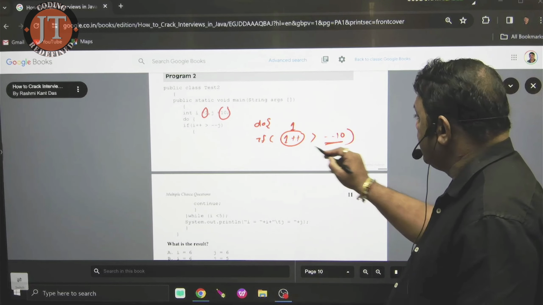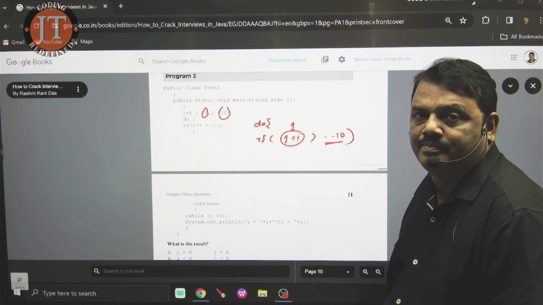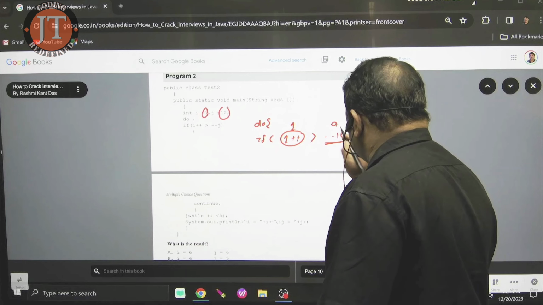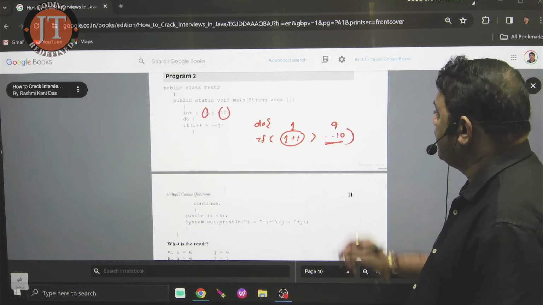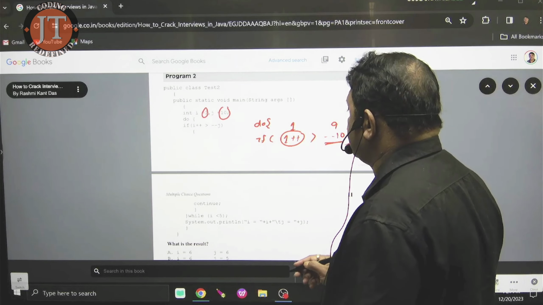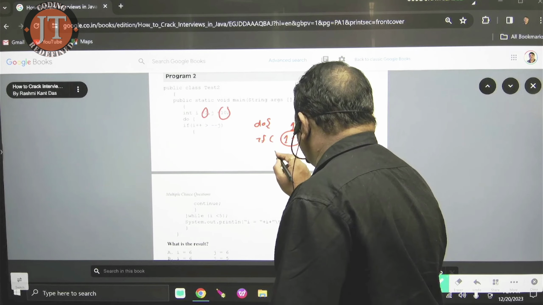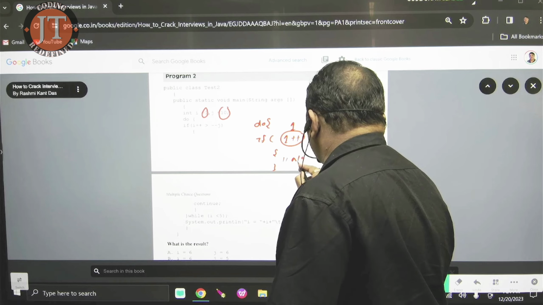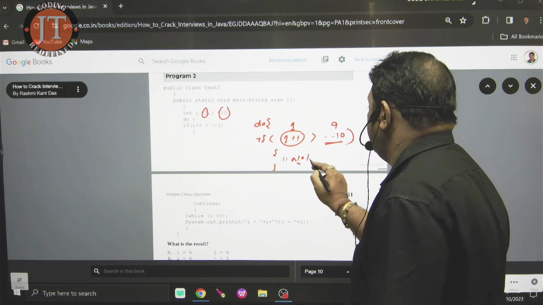It is a post increment, it is a pre decrement. Now pre decrement, so --10 means 9. Is 1 greater than 9? No, the condition is not satisfied. When the condition is not satisfied, the statement is not executed. Fine.